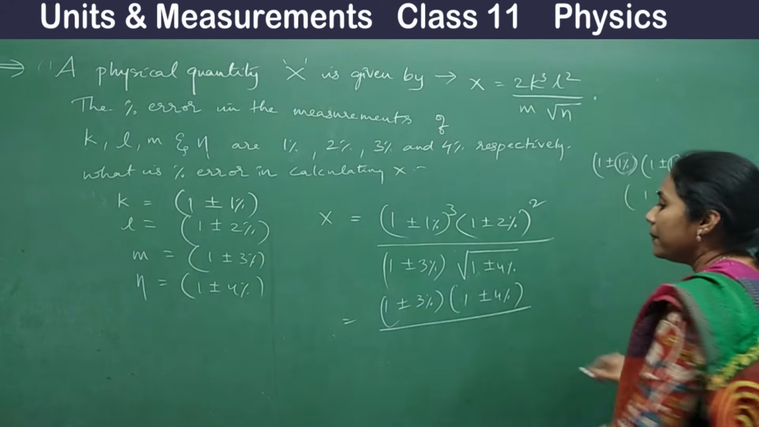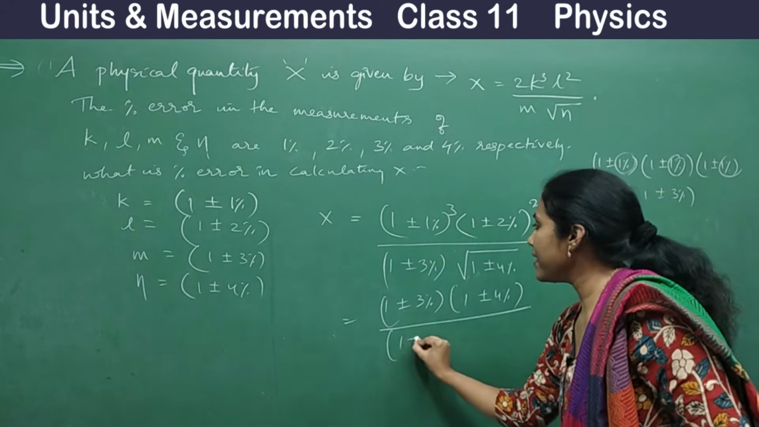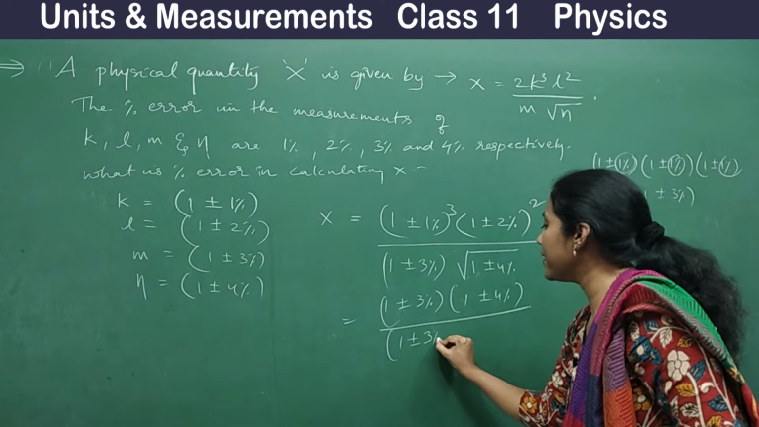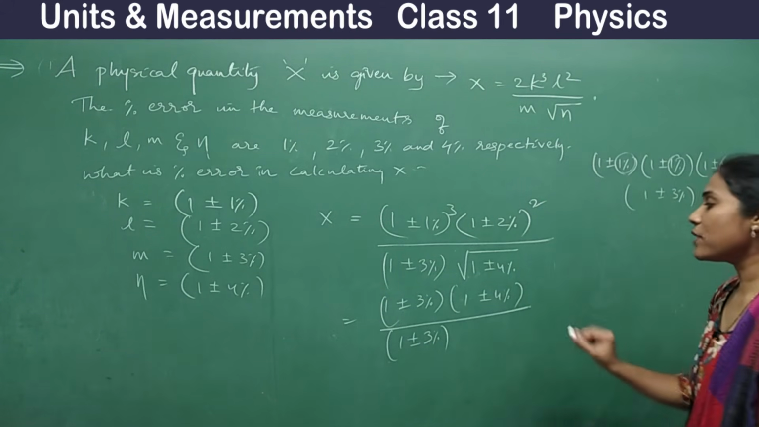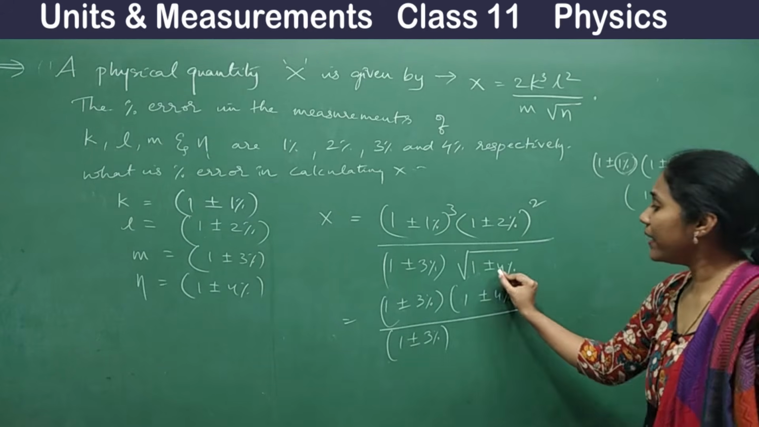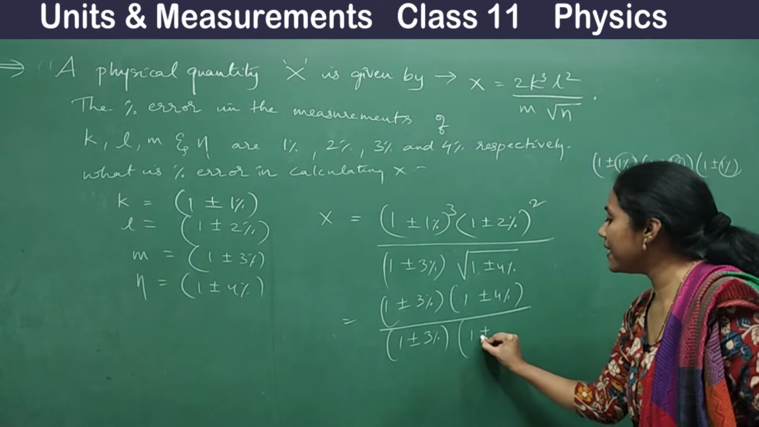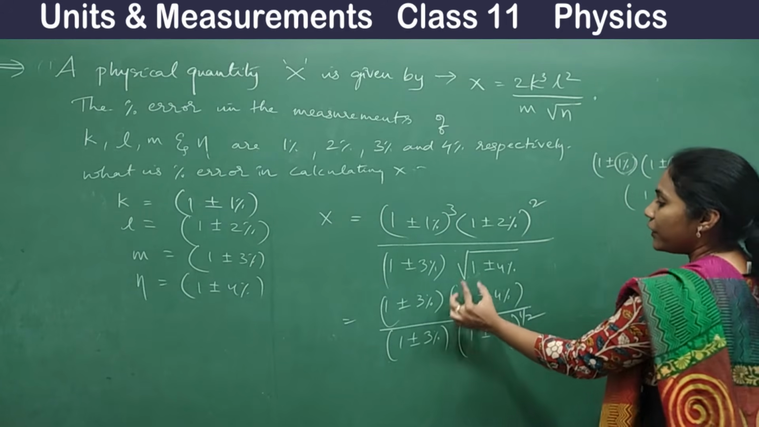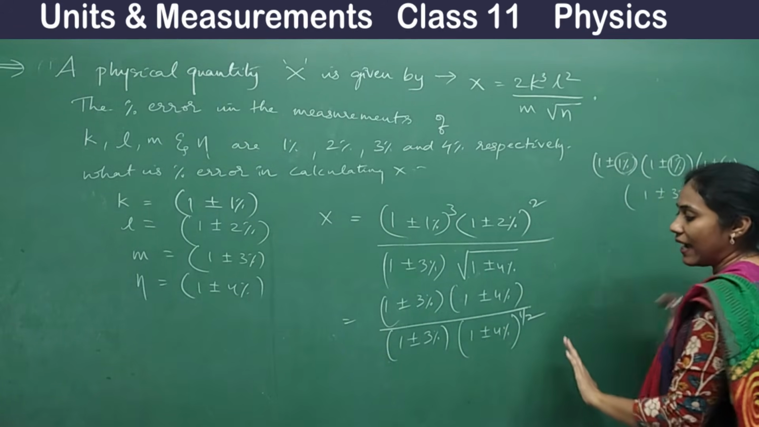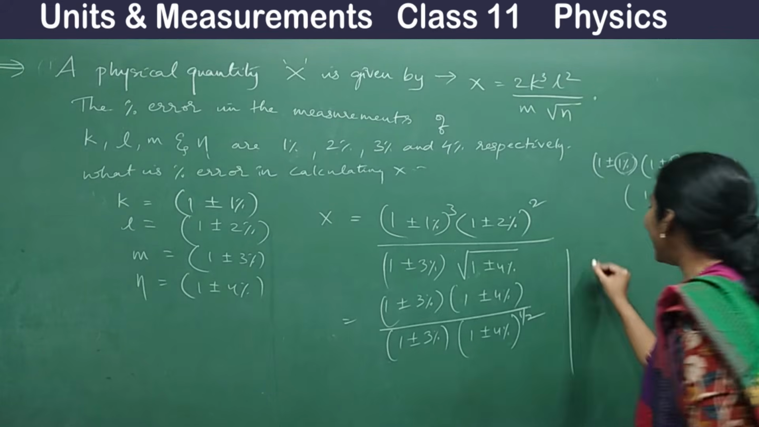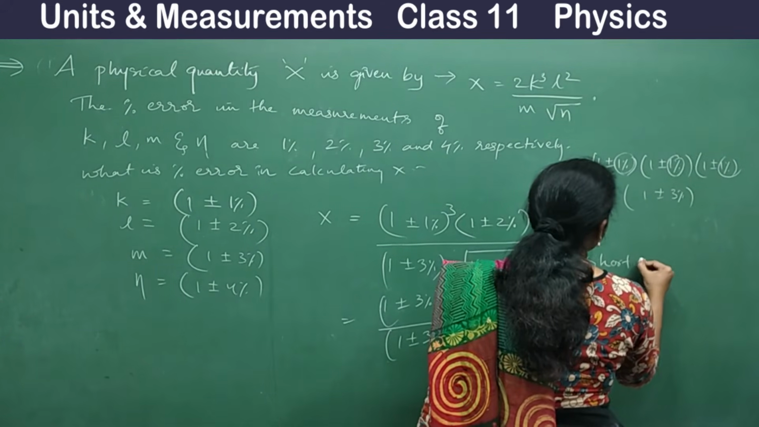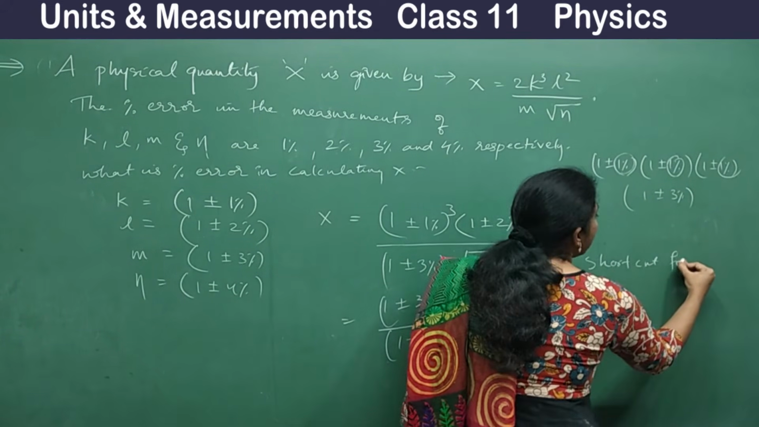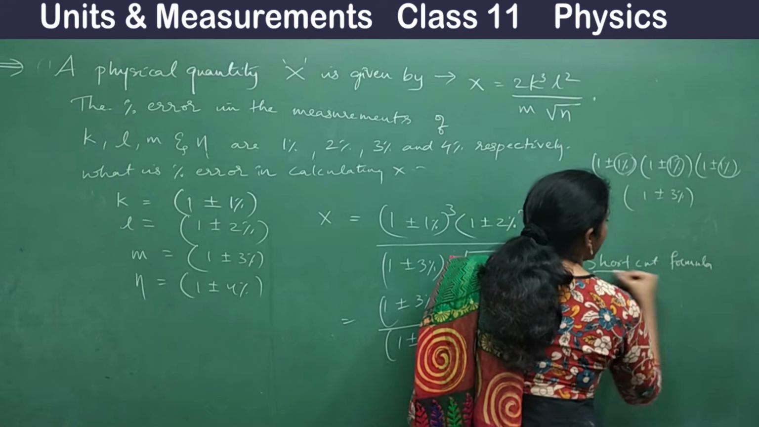Now coming to the denominator, what you have, it's in a simple way. So 1 plus or minus 3%, and now this square root. See, this square root I can write as 1 plus or minus 4% to the power half. Square root can always be written to the power half, right? So here I have again one shortcut formula that you can use for square roots.